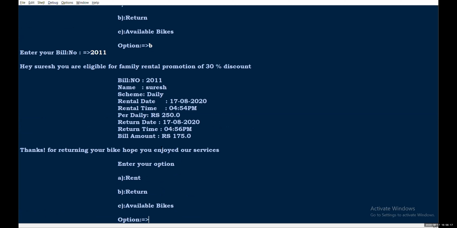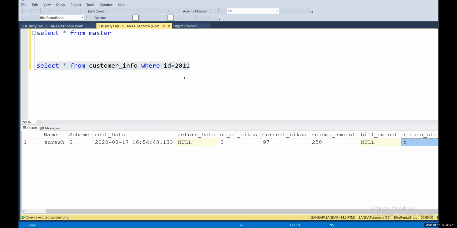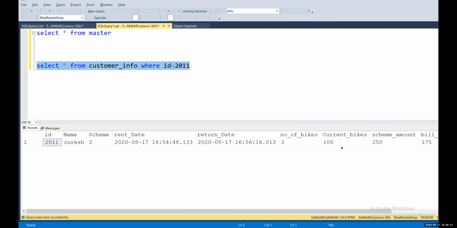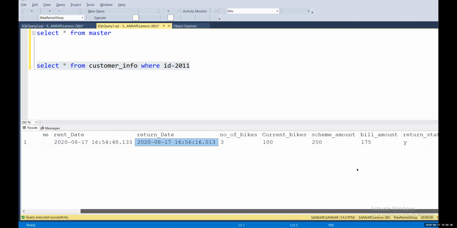Yeah, hey Suresh, you're eligible for family rental promotion. Okay, so I have chosen daily and that amount is 250 and 70% of that amount is 175. So now you can see, right? The return date is updated and the bill amount is 175. Return status is changed into Y.